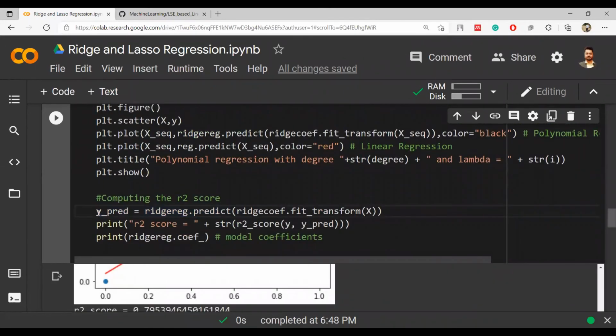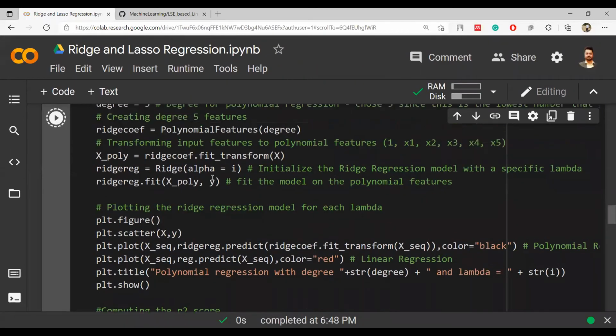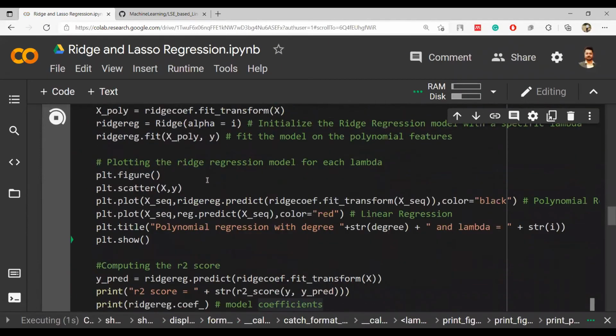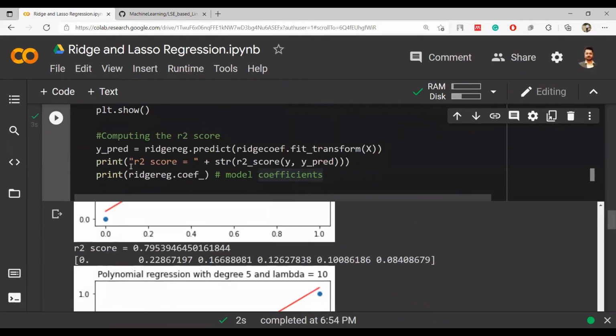We are also concerned about the y prediction. Once it is done for the y prediction, we can also look into the R2 score along with the coefficients, to see whether they have shrunk or not. So when we run this code, we are generating 8 plots, and we are also getting these kinds of numbers, R square value and coefficients.